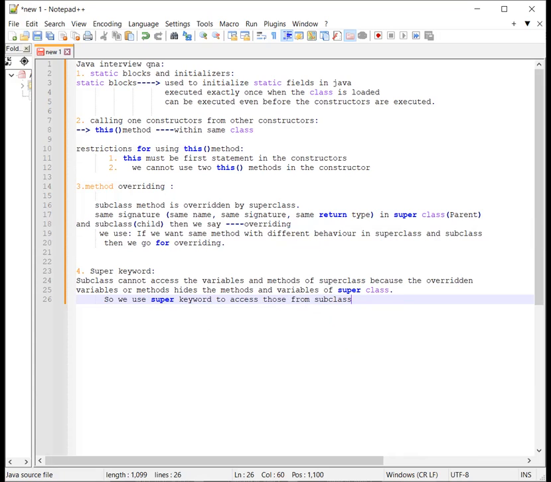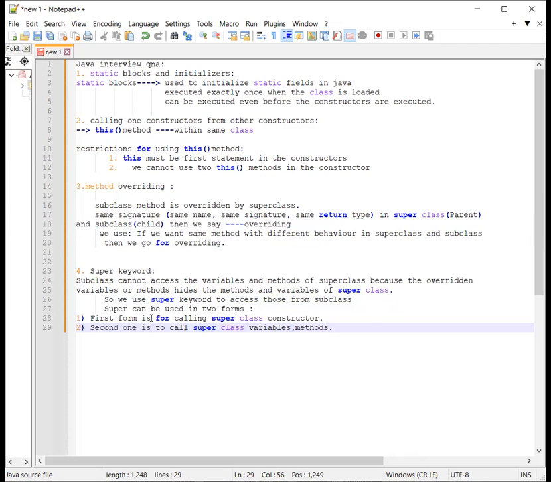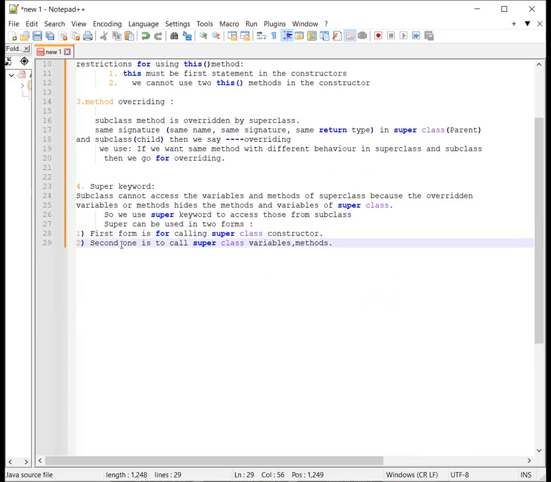So super can be used in two forms: first, for calling the superclass constructor, and second, to call superclass variables and methods. So in the two forms we can use super.